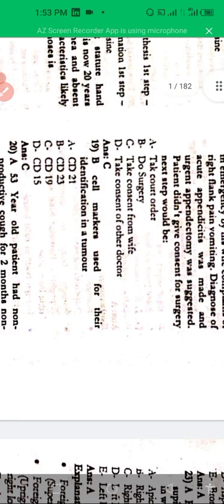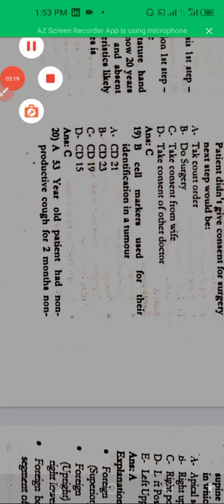A B cell marker used in identification of tumor is CD19. The B cell marker is CD19. CD19 is a B cell marker used